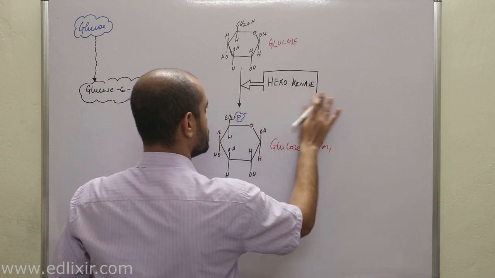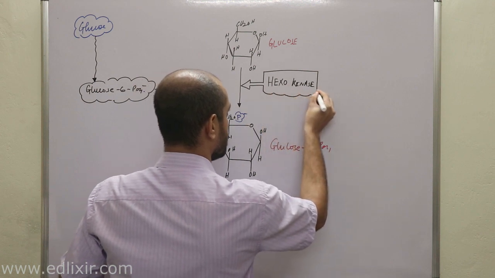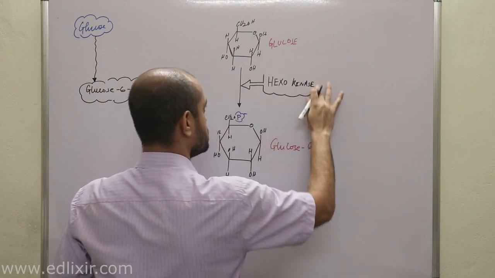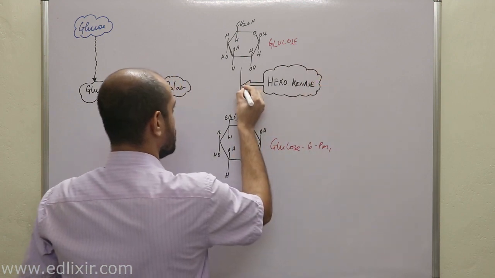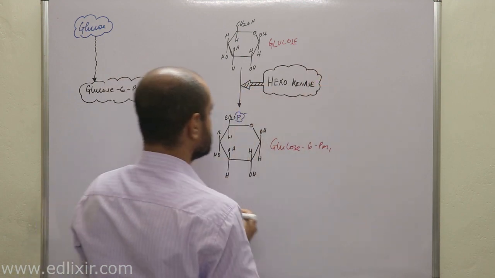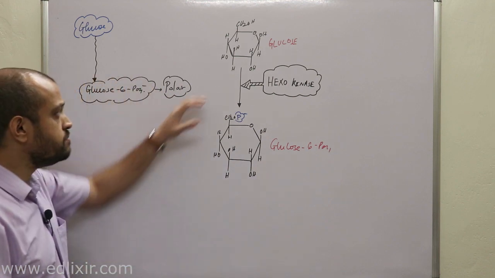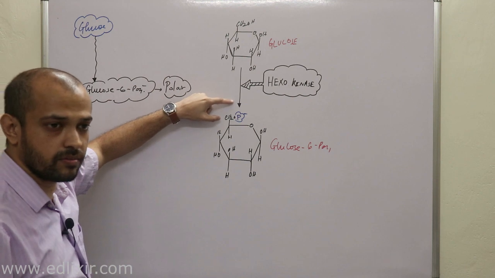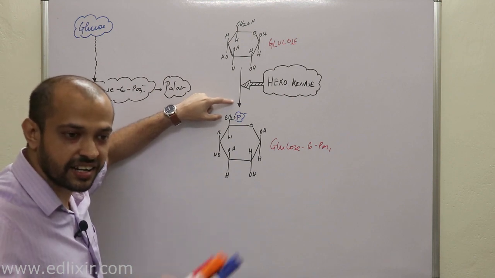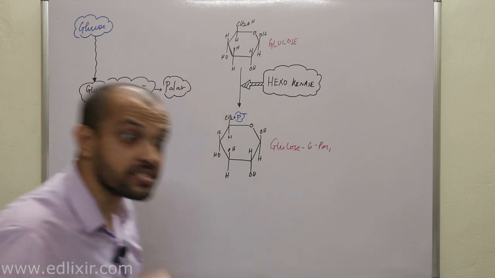Okay, this is hexokinase. Now, what do you mean by this arrow? This arrow means it's a single directional arrow. That means it's an irreversible step.